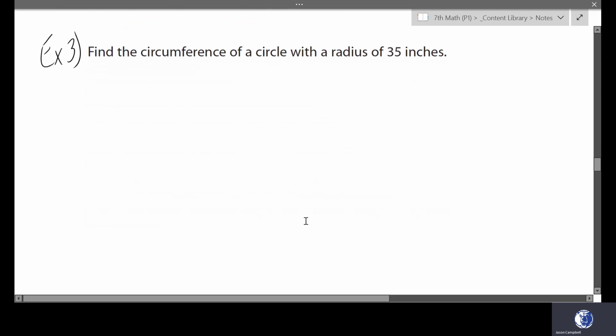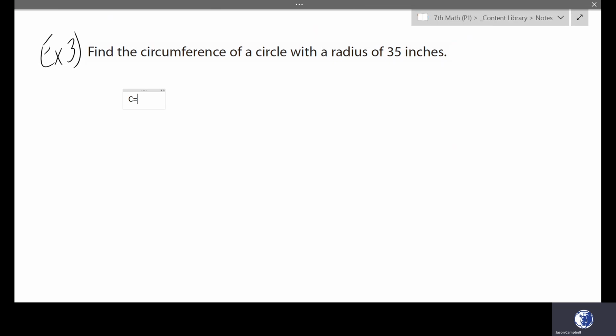In example 3, it says find the circumference of a circle with a radius of 35 inches. Well, let's start with circumference. So circumference is equal to diameter multiplied by pi. The diameter is equal to 2 times the radius. So if our radius is 35, 35 times 2 is equal to 70.